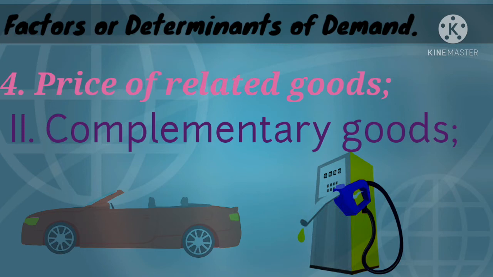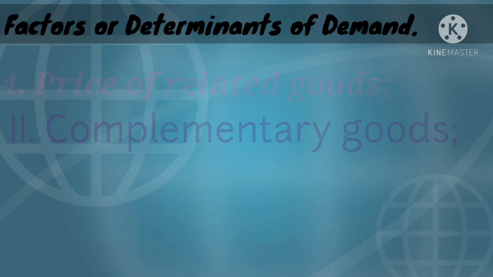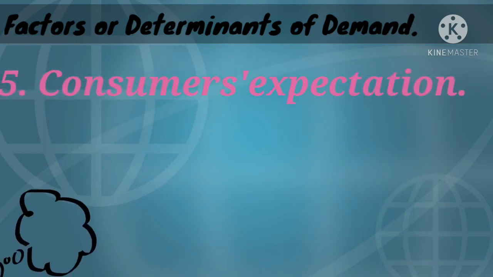And if the petrol's price is high, the car's demand will be less because we need to pay more for petrol in order to run the car. That's how the demand for car is determined by the petrol's price. Okay, that's how the complementary goods affect the demand of one another. Okay, that's all for complementary good. We need to understand they are jointly consumed. Okay, and then it affects the demand of each other.